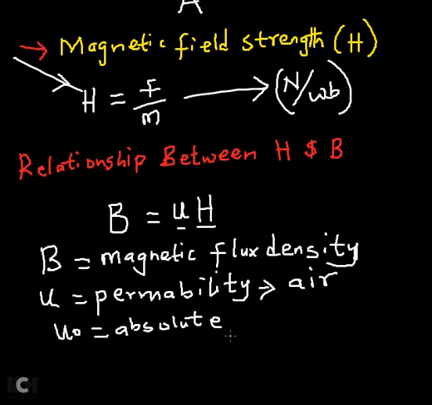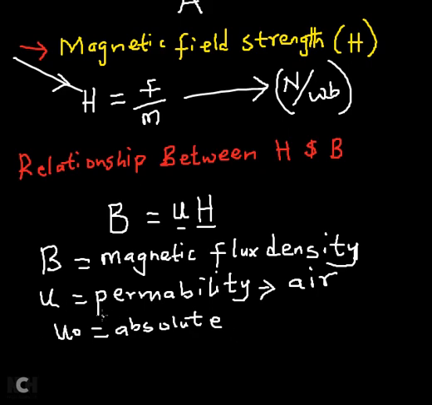Air or even a free space has the lowest influence on the magnetic field.